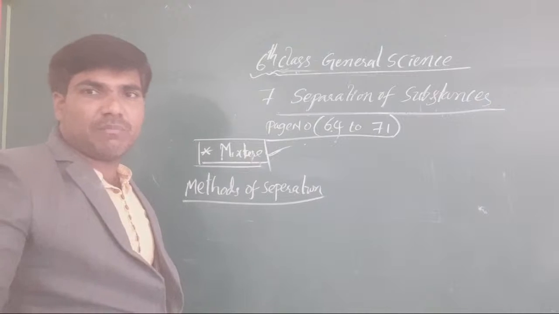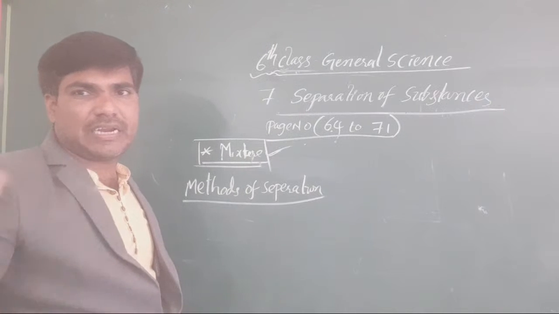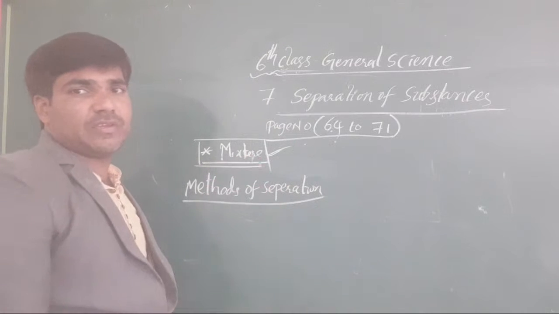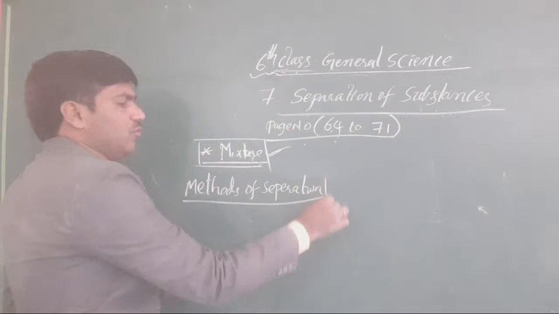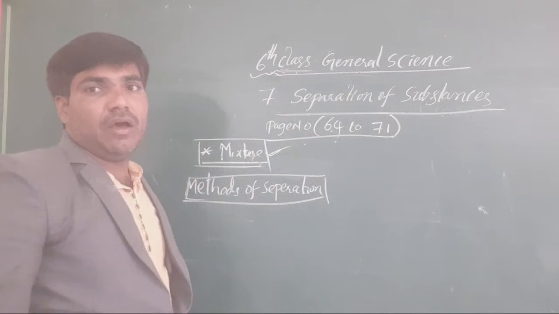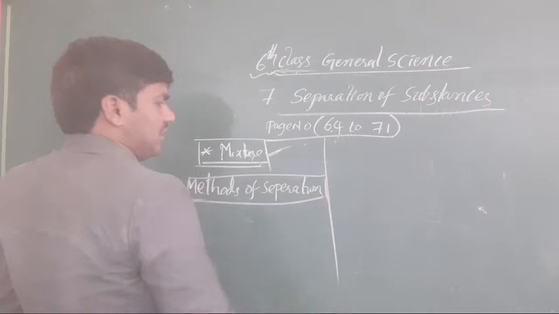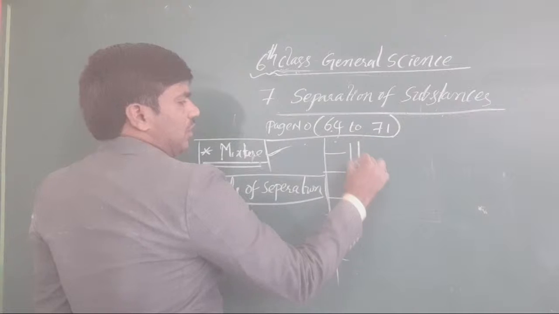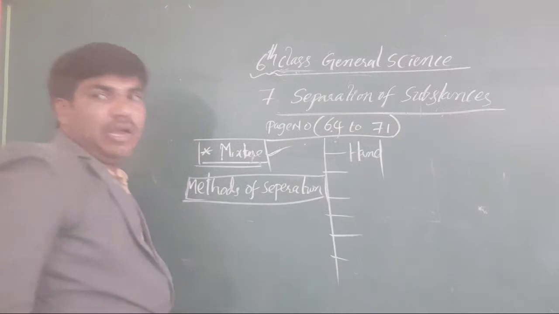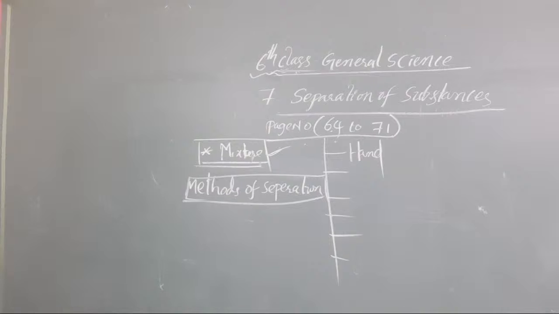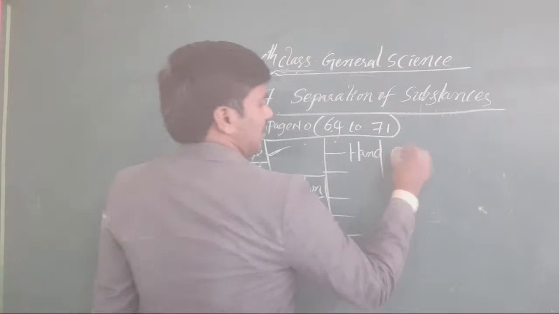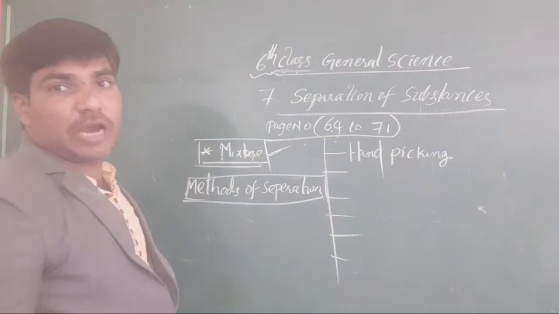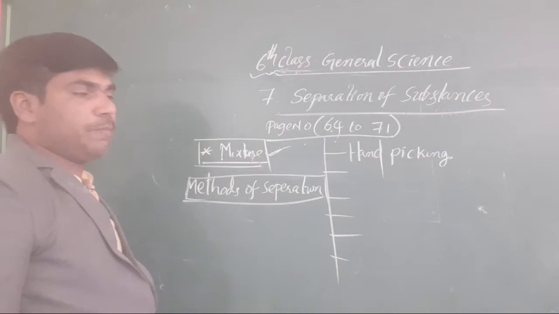Whatever mixture components are there, they are taken out individually and divided from that substance. We use methods of separation for that purpose. Let us check what the methods of separation are. The first one is done by using our hand. Hand picking we use here. Which property are we using for hand picking?